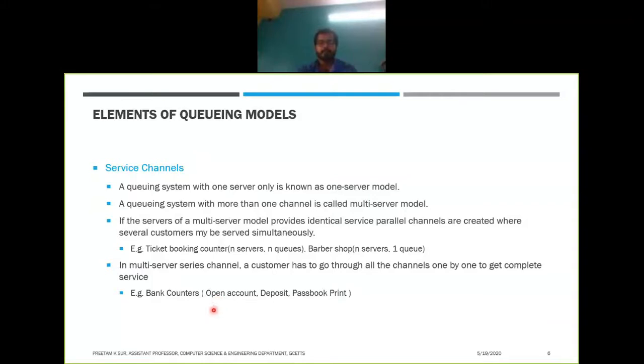You fill up the form and submit it, they open an account and issue a passbook to you, then you deposit some money into that account, and then you get the passbook printed. This is how a bank operates, and this is an example of a multi-server series channel. You have to go through all of these counters one by one to get the service fully.